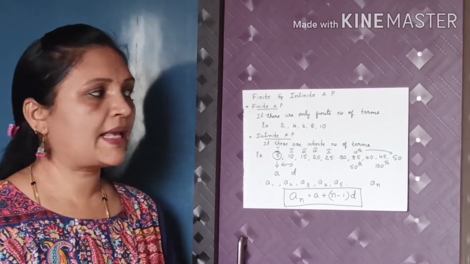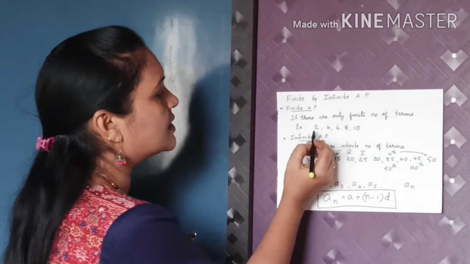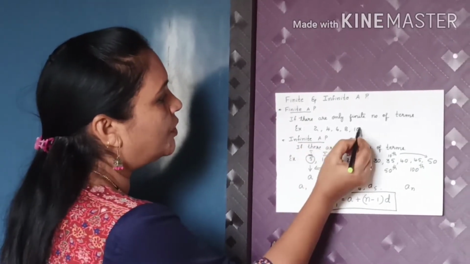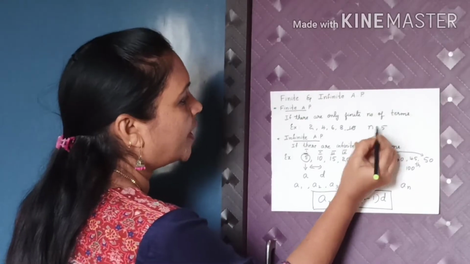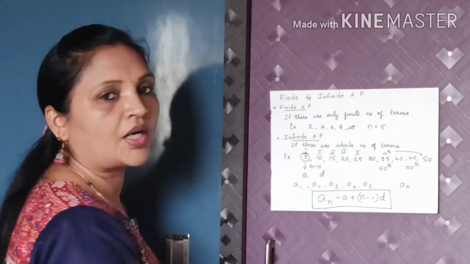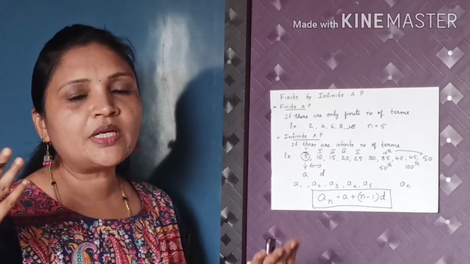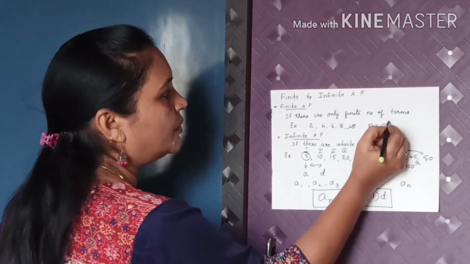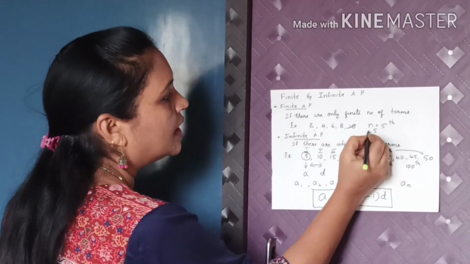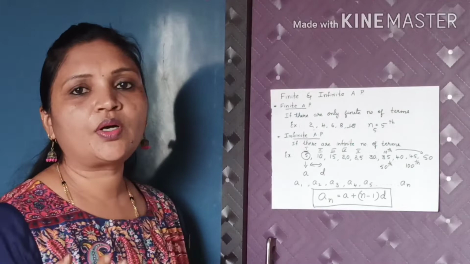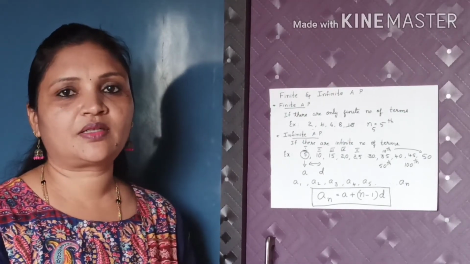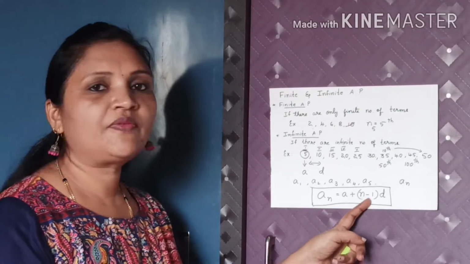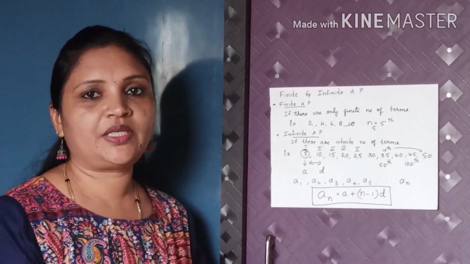For example, a sequence contains 5 terms. We don't know what the 5th term is. So here n we have to take as 5 because the number of terms is 5. So what will be the 5th term? The fifth term we consider as a5. Or if we want to find the 20th term or 50th term, then n will be replaced by 50.